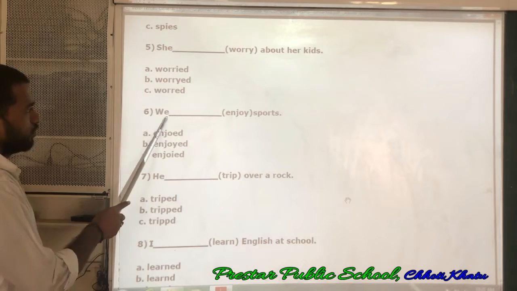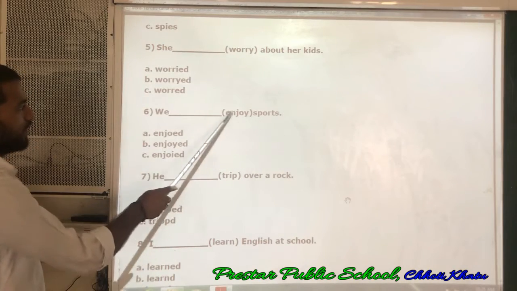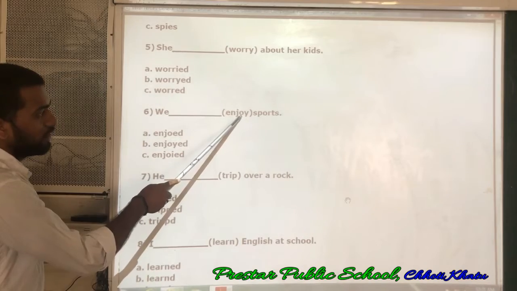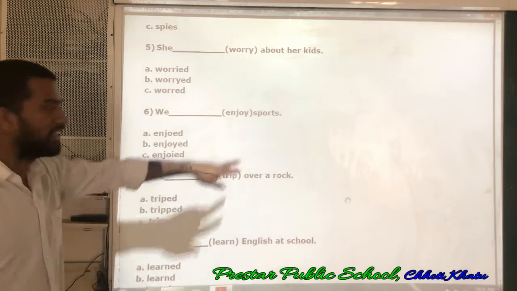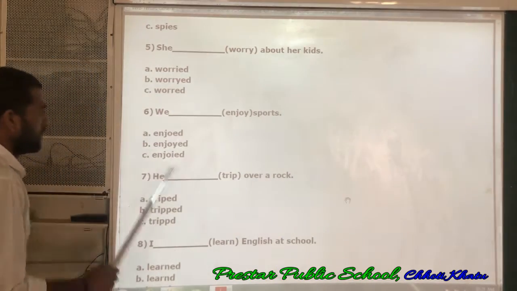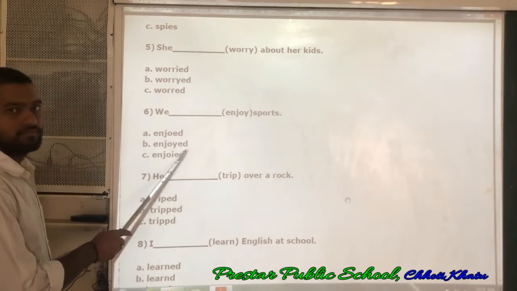Next, sixth one. We ___ sports. We enjoyed. Here see, vowel plus y. When vowel plus y is there, no need to replace y and all. Just we need to add ed to it, then it becomes V2. Okay? So this one is the correct answer, B.